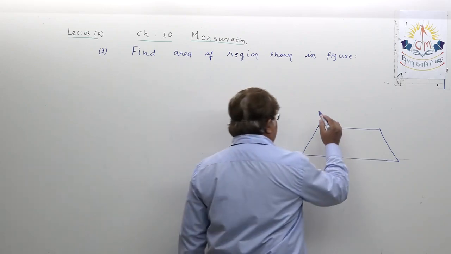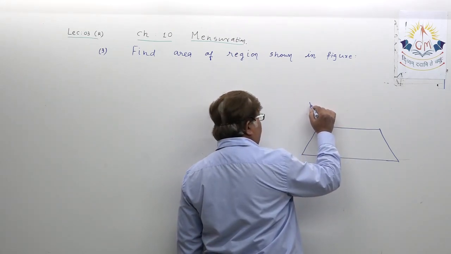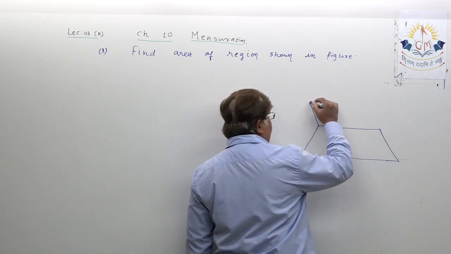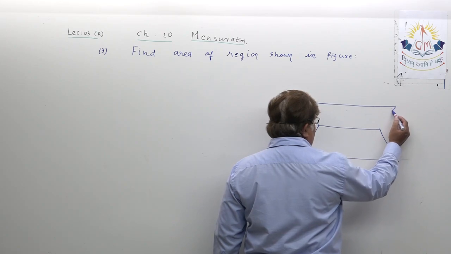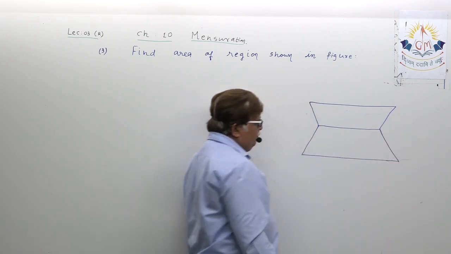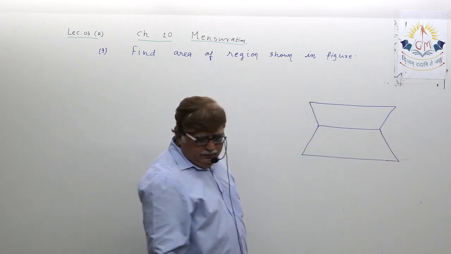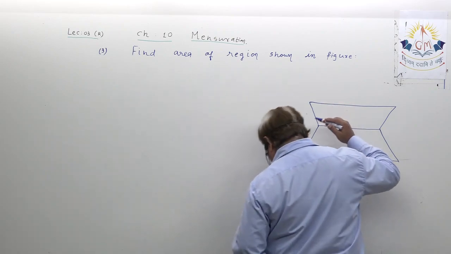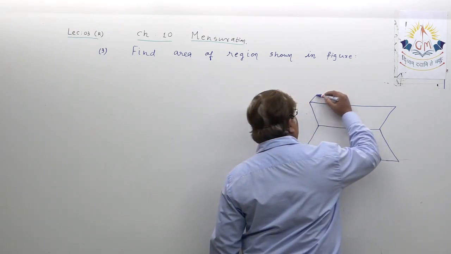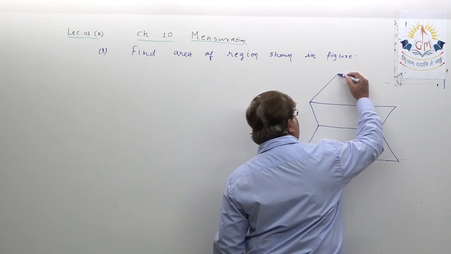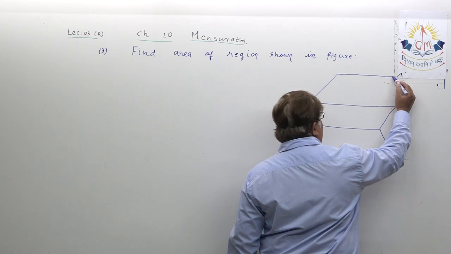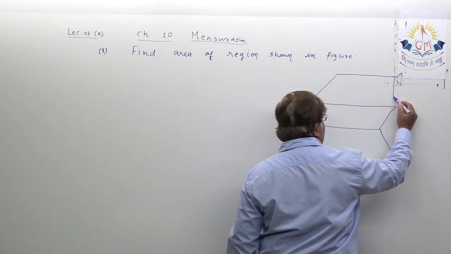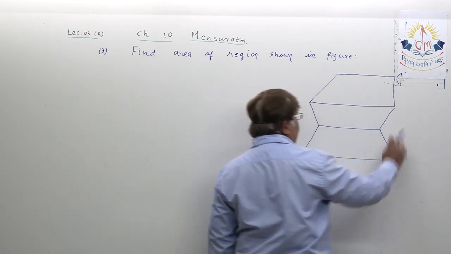One another trapezium here. This is the way they have shown the diagram. One another trapezium here, and one trapezium right from here. Understand?